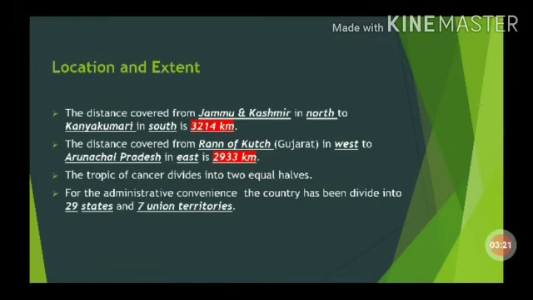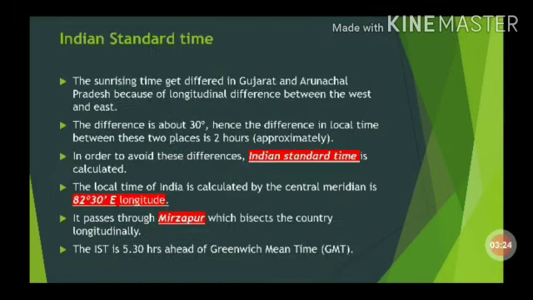Next we will go to Indian Standard Time. I showed the latitude and longitude lines. Between Gujarat and Arunachal Pradesh, the longitude differs by 82 degrees 30 minutes.